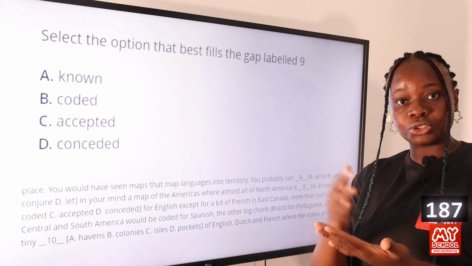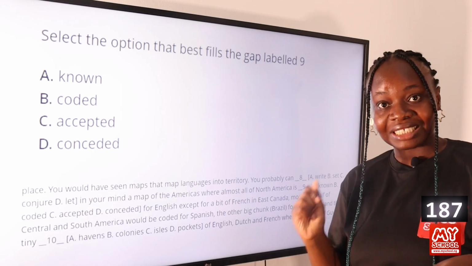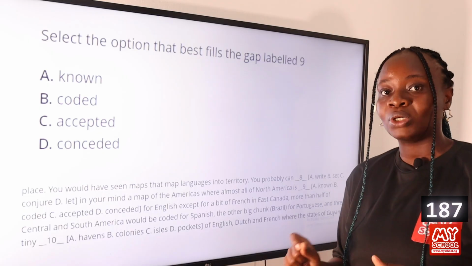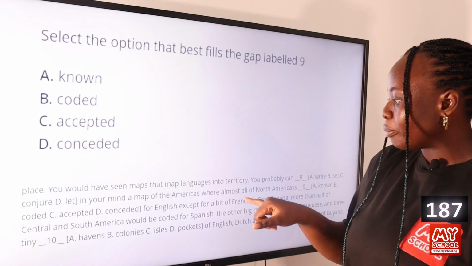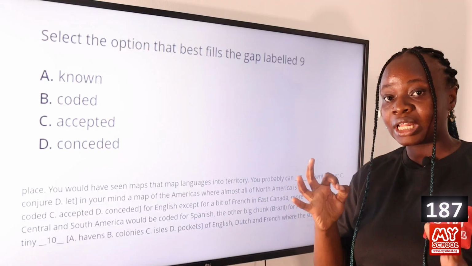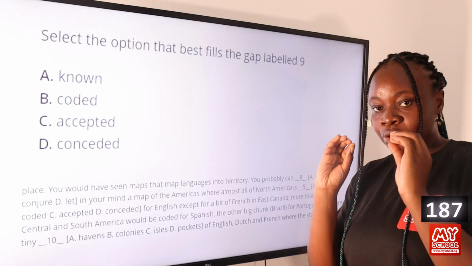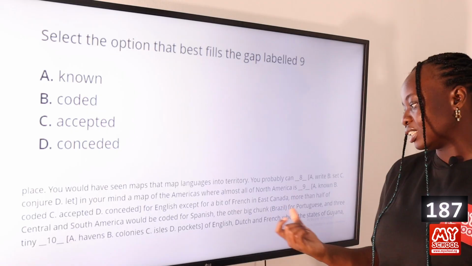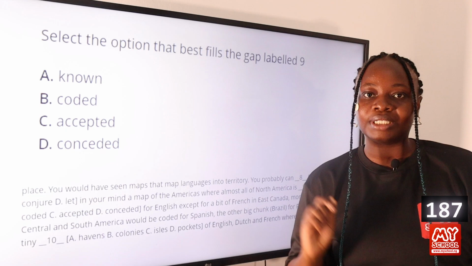So when you are talking about how regions are divided in the map for a particular criteria, in this case, the criteria is language. They are dividing the regions based on how language is used. You make use of coded. So you can conjure up a mind of the Americas where almost all of North America is coded for English. That means that particular region, North America, is coded for English. So English is spoken in that particular region, except for a bit of French in East Canada, and so on and so forth. So the answer to this question is option B, coded.